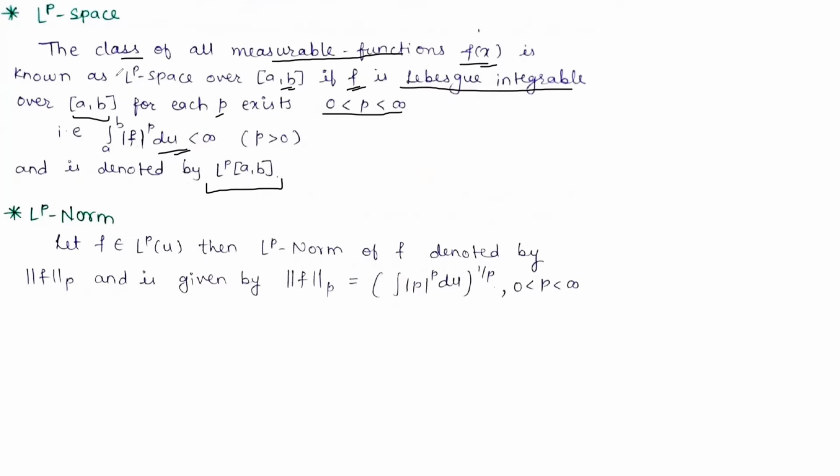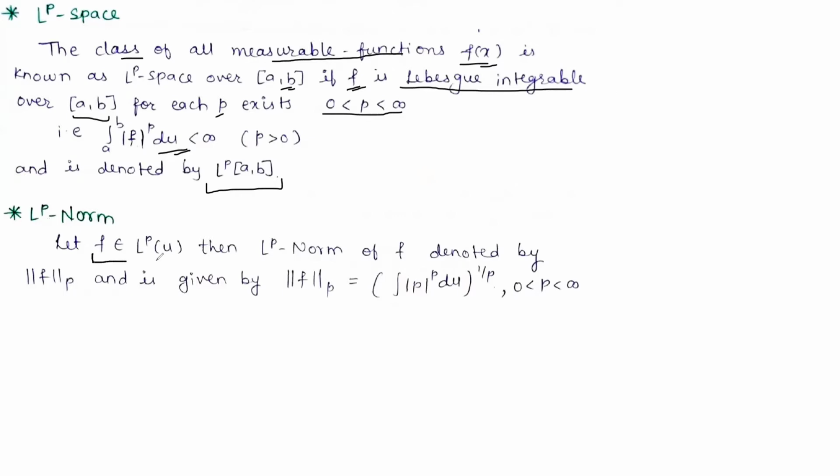So simply, LP space over [a, b] is the collection, or we can say the class, of all measurable functions such that the measurable function is Lebesgue integrable. Now the next definition is the LP norm.